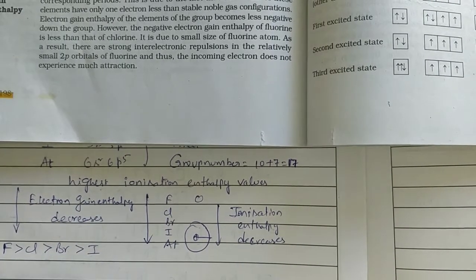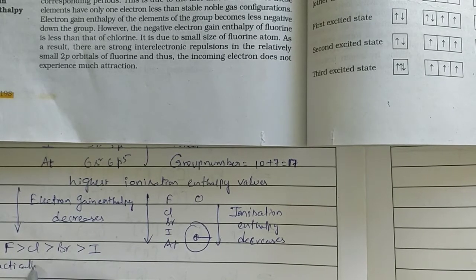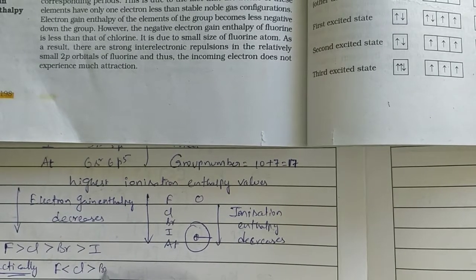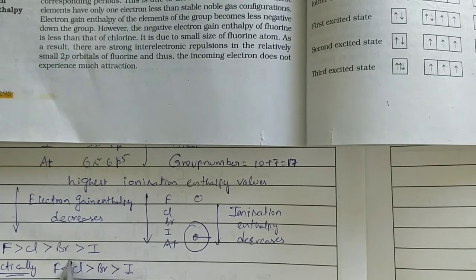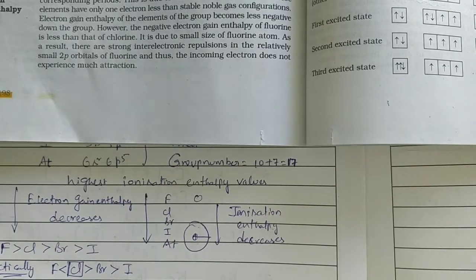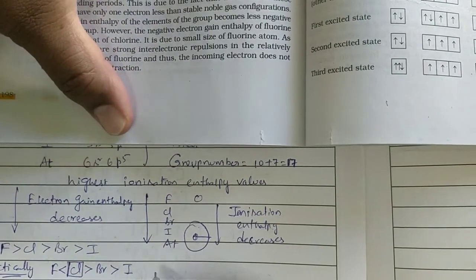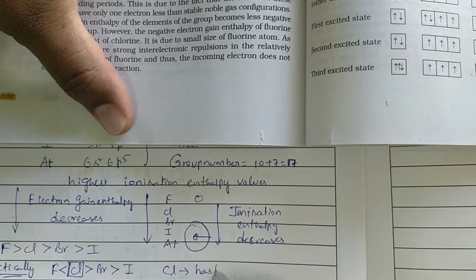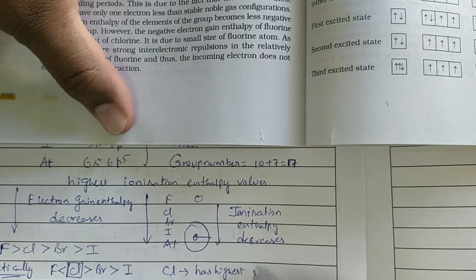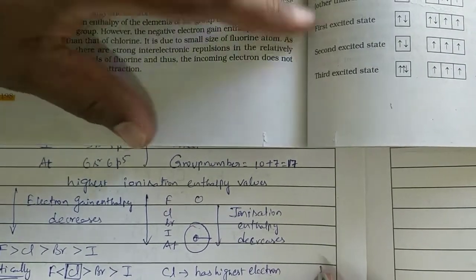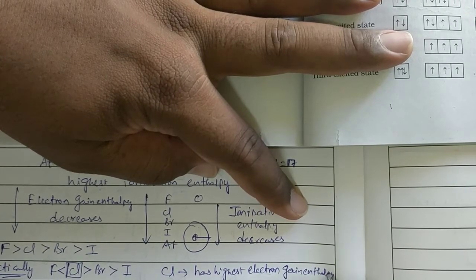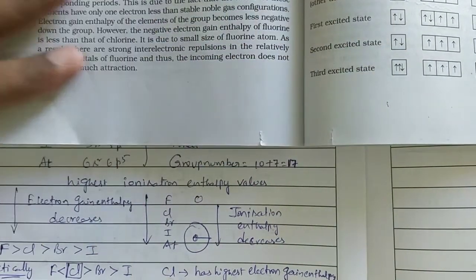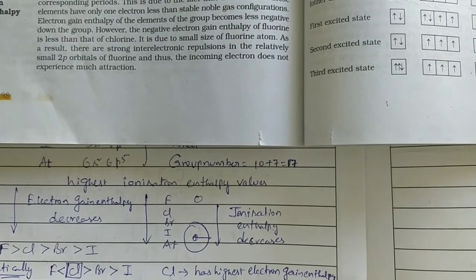But practically, the order is fluorine is less than chlorine, chlorine is greater than bromine, bromine is greater than iodine. So finally, which element is coming into elevation? Chlorine. Chlorine has the highest electron gain enthalpy value.